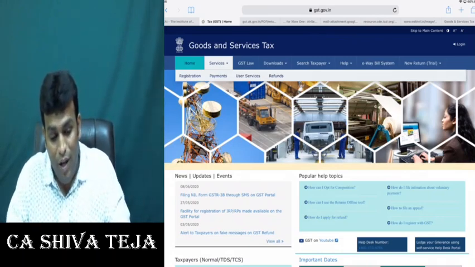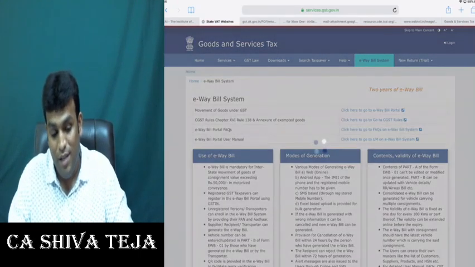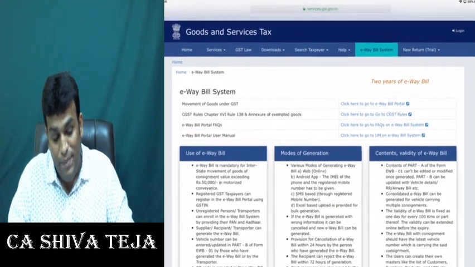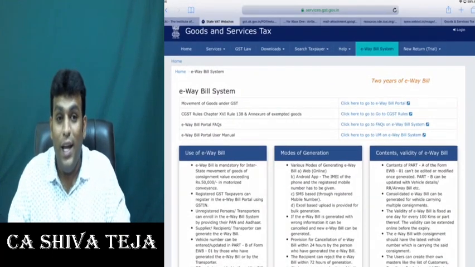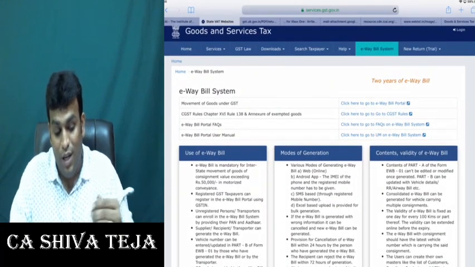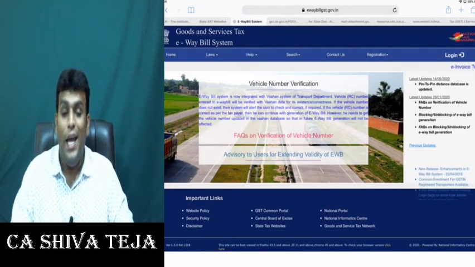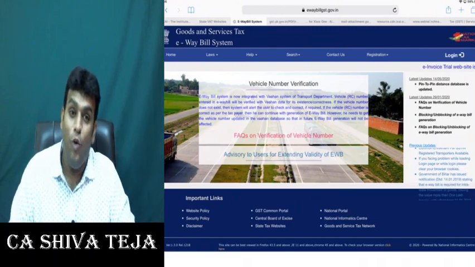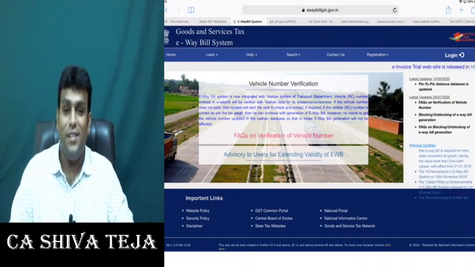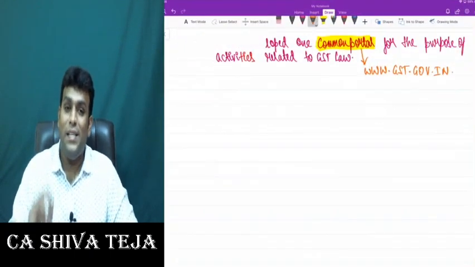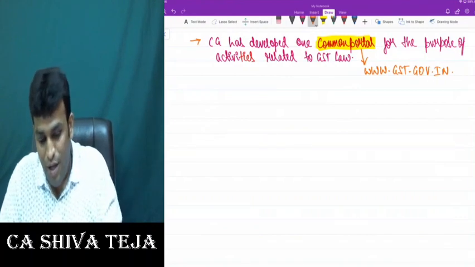Here, you have a column called e-way bill system. Let me click that. If I click e-way bill system, you have an option called click here to go to the e-way bill portal. If I click that, it takes you to a website called ewaybillgst.gov.in. Now what is this e-way bill? Let me tell you the basic summary.